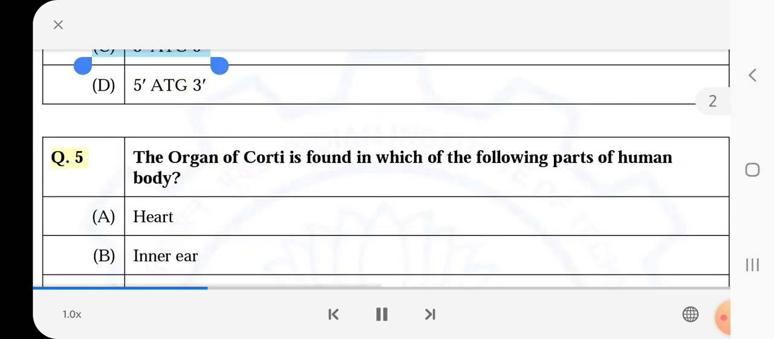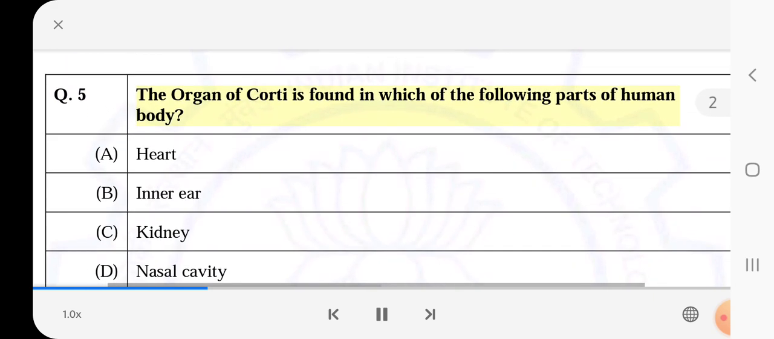Q.5. The organ of Corti is found in which of the following parts of the human body? A. Heart. B. Inner ear. C. Kidney. D. Nasal cavity.